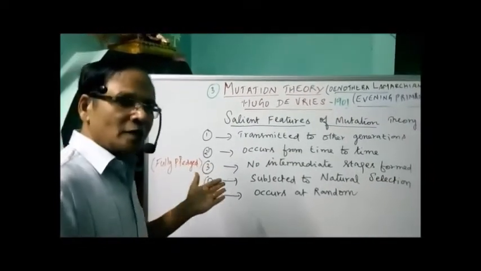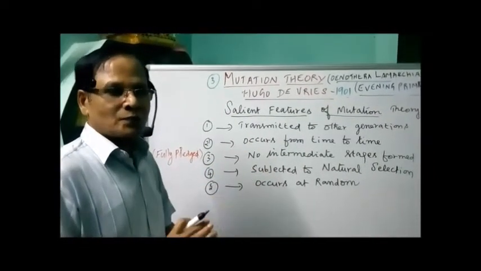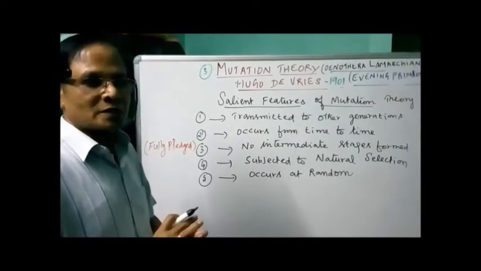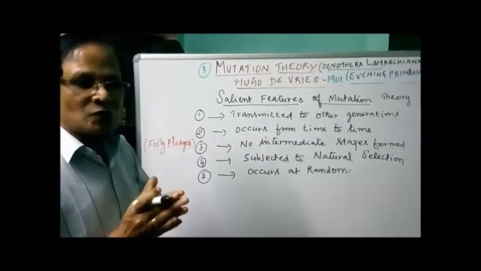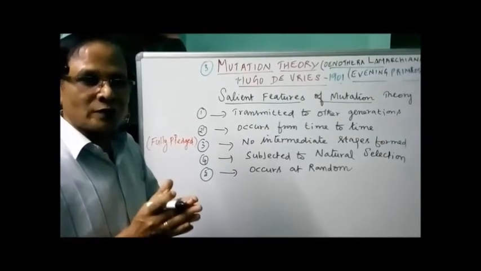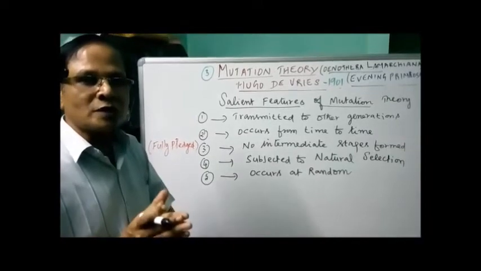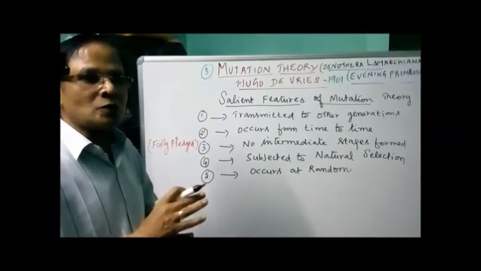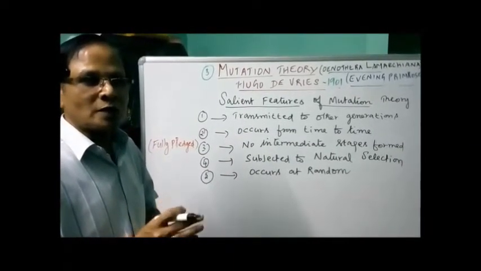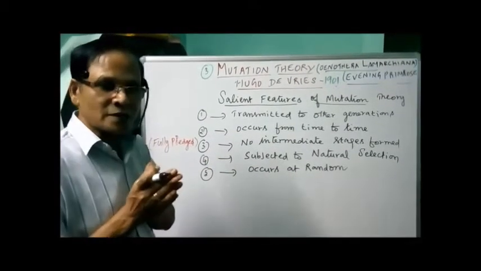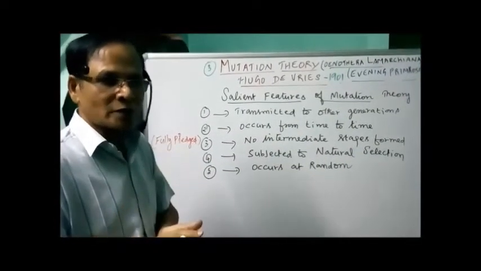Now they are strictly subjected to natural selection. Though variations are caused in the genetic materials, it is nature which selects or favors the individuals with favorable genetic changes and eliminates those individuals without any favorable genetic variations. That is the meaning. They are strictly subjected to natural selection, though mutation causes variations.